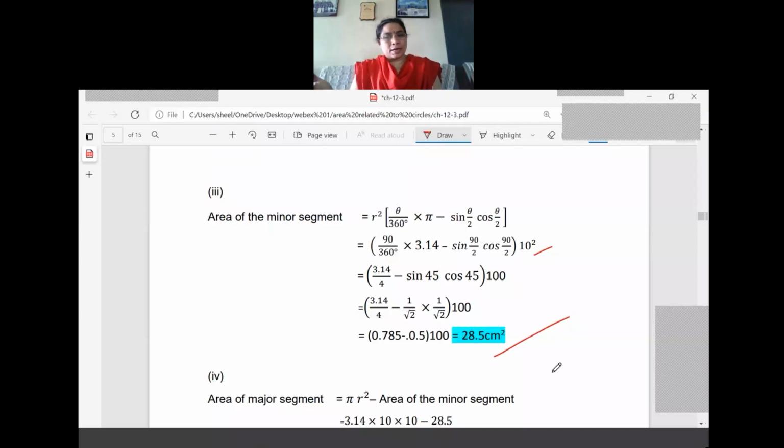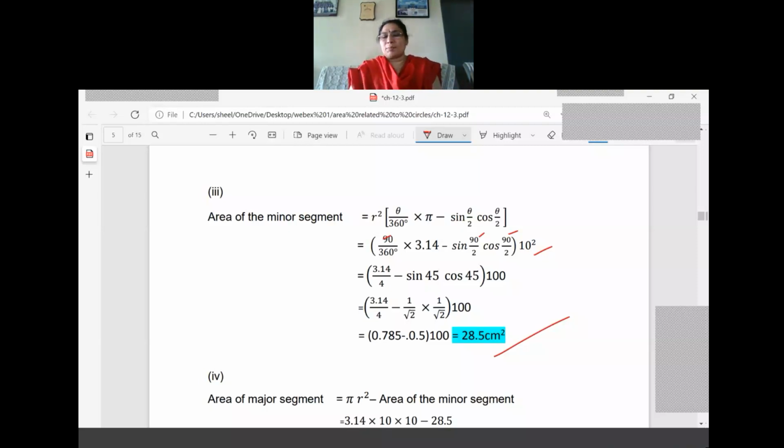What is the area of the triangle I had given now? R square sine theta by 2 cos theta by 2. One more line you write: r square as a common bracket, theta by 360 into pi minus sine theta by 2 cos theta by 2. Okay, now just substitute the values. Theta will not change. Theta means the central angle only. Here you can see 90, here also 90 and here also 90. So 90 by 360 into 3.14 minus sine 90 by 2 into cos 90 by 2. What is the common factor? That is r square, which is equal to 10 square only.